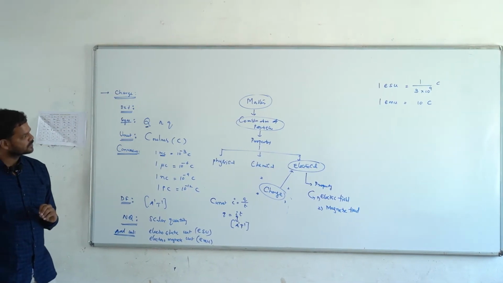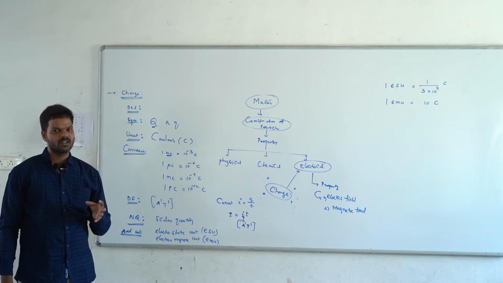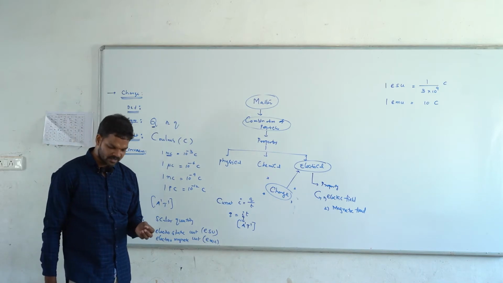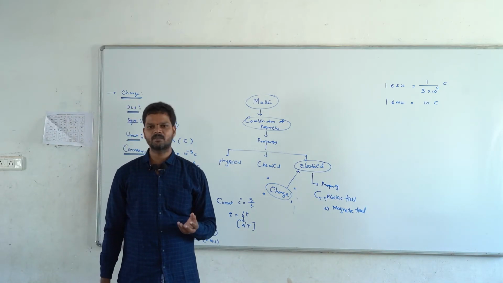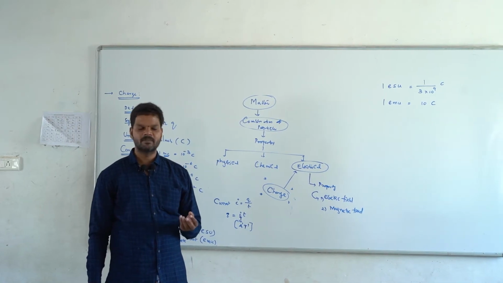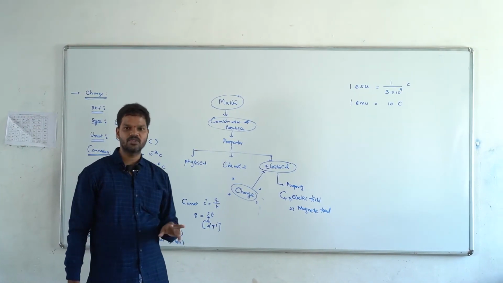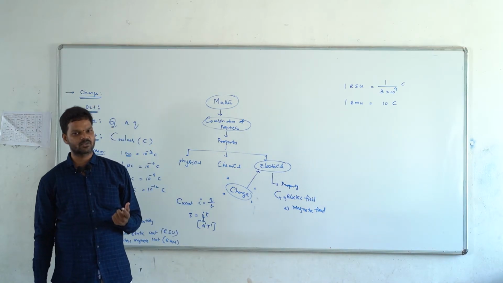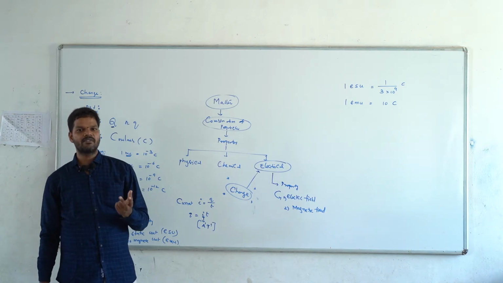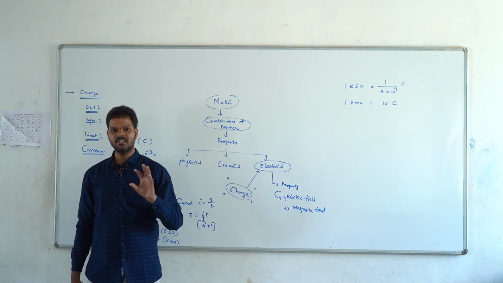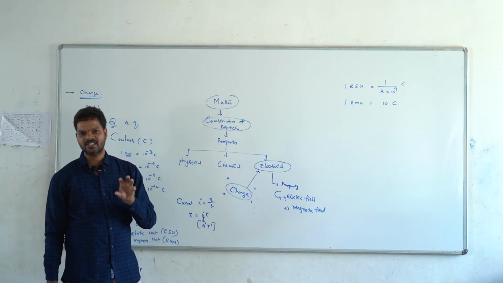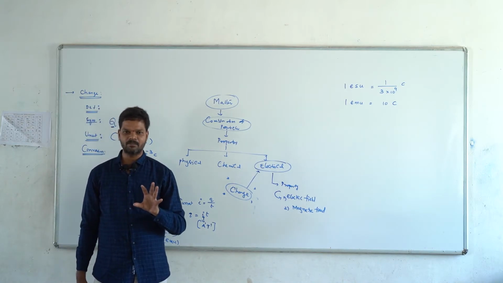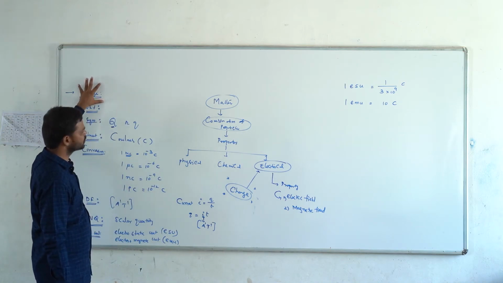After the charge, what is the state of the charge? Charge may be at rest or charge may be in motion. So depending on its state and position, we classify this branch into two types: one is electrostatics, another is electrodynamics. The combination of electrostatics and electrodynamics is called electricity. Electricity is one of the important branches in physics, and the whole branch depends on one quantity, the charge.